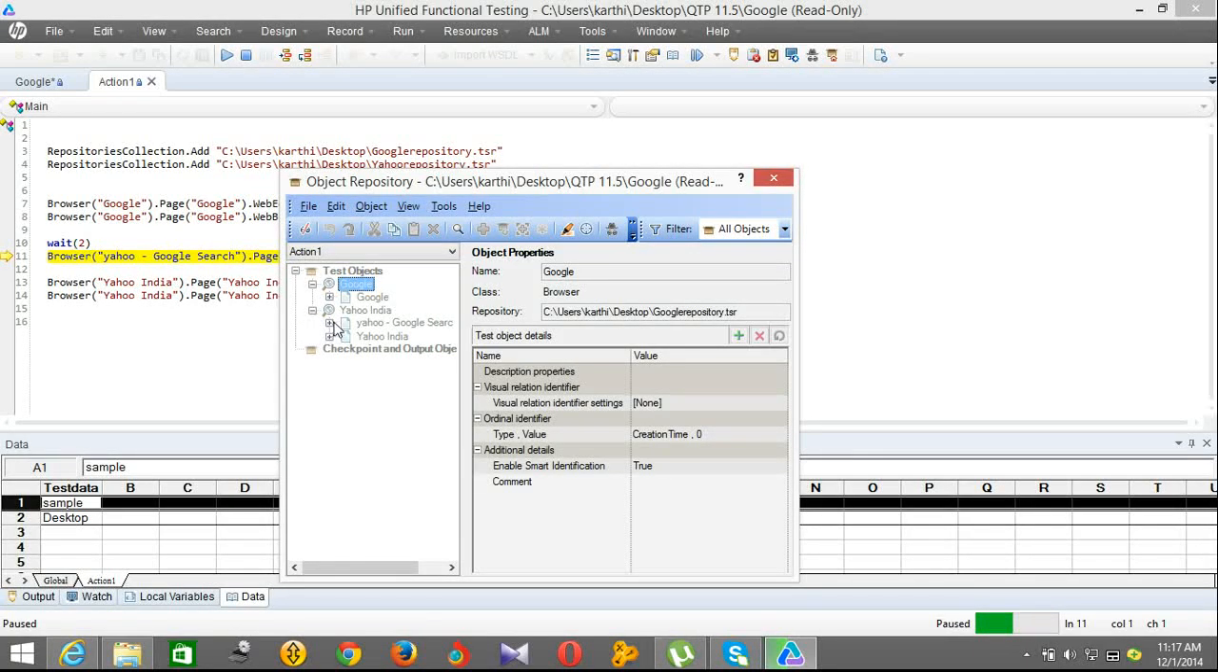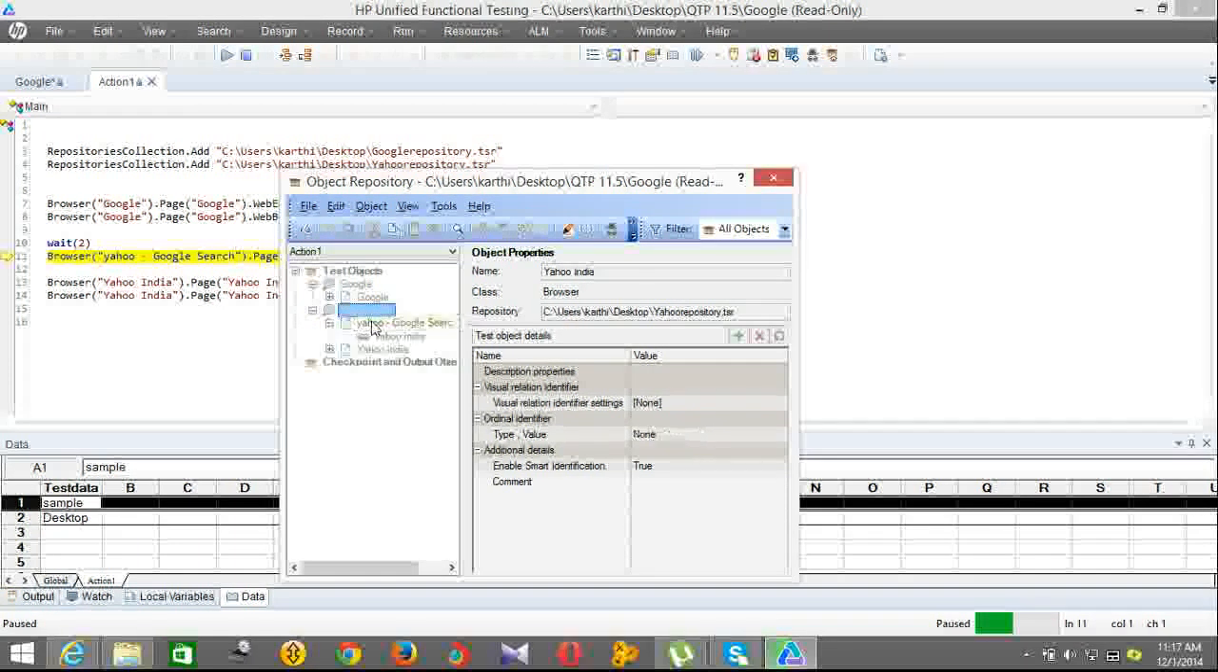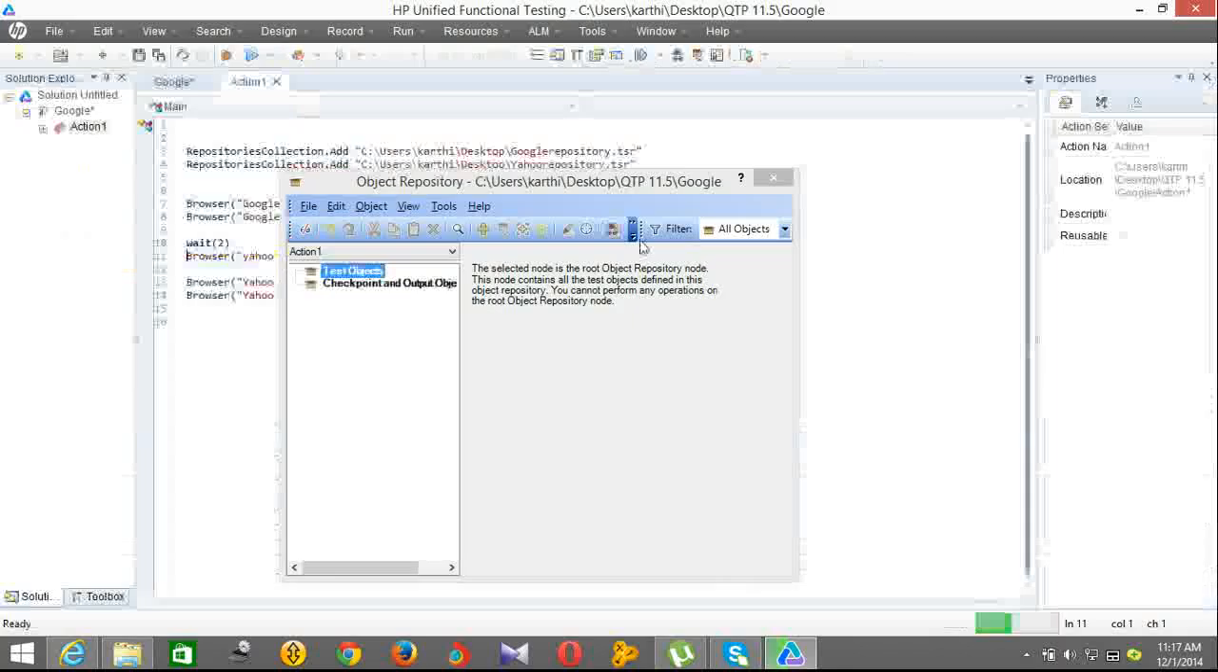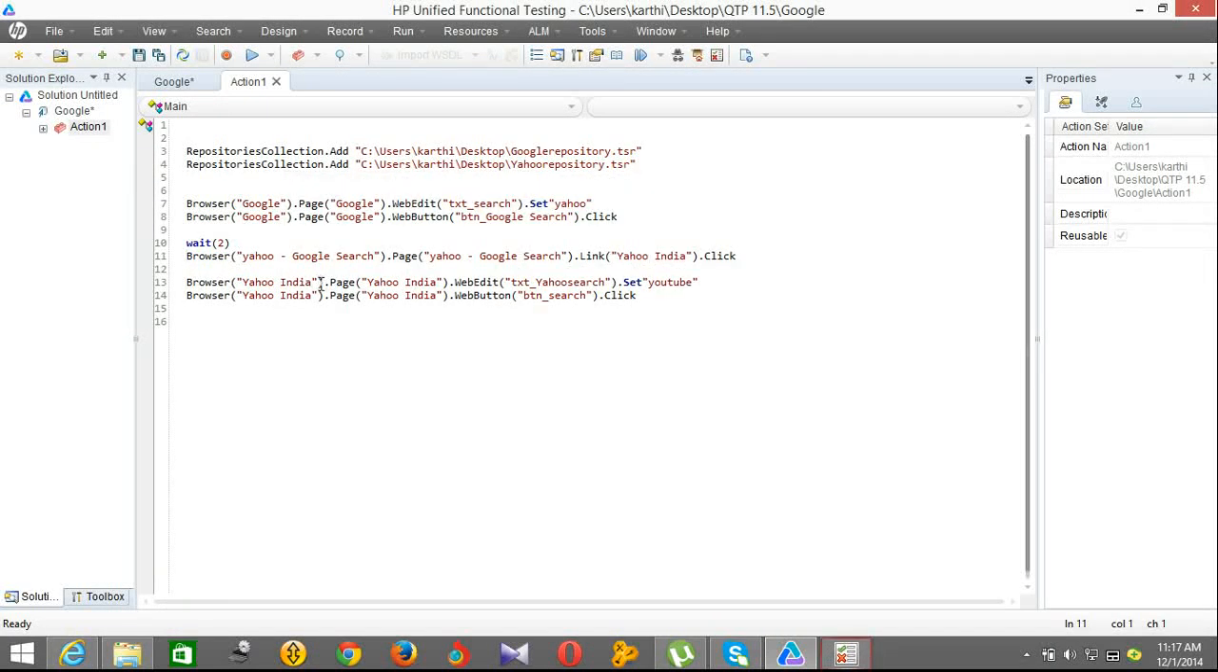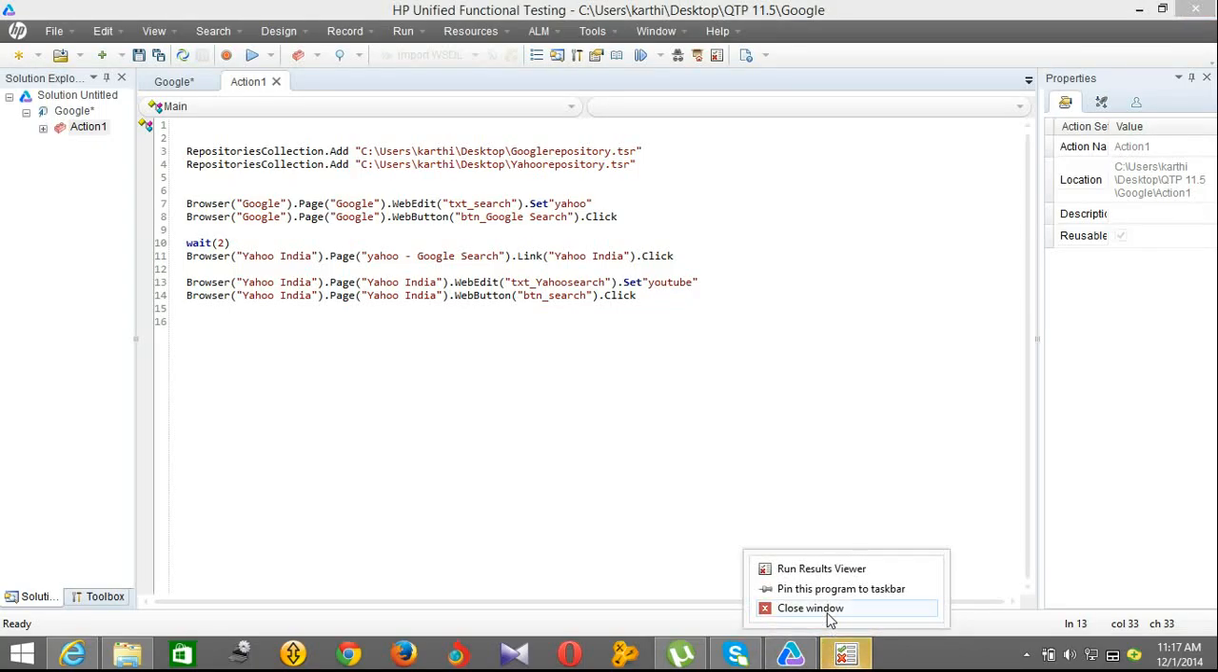See, here the parent object is Yahoo India. In the second hierarchy there is only Google search. So you need to change this one. So I am stopping here. In the script, instead of the browser object, I am giving it as needed. So please check whether the object hierarchy is correct or not. So I am going to rerun it again.